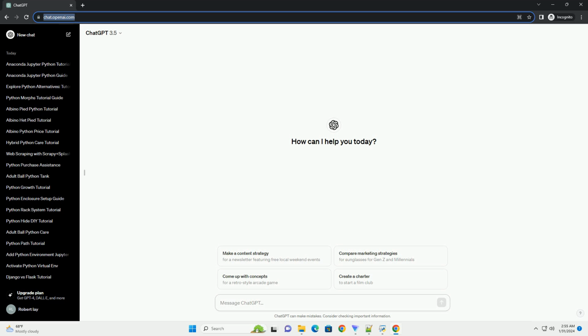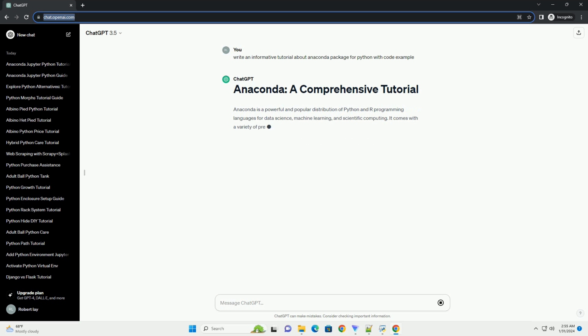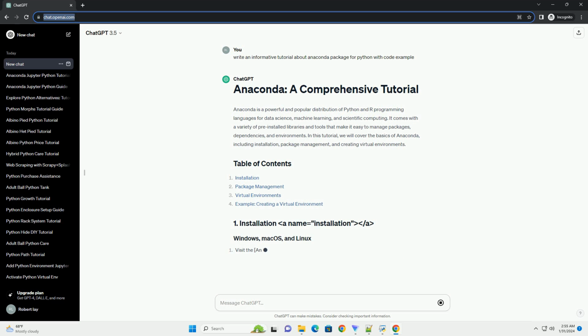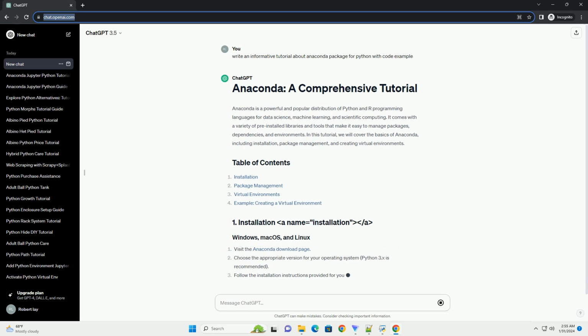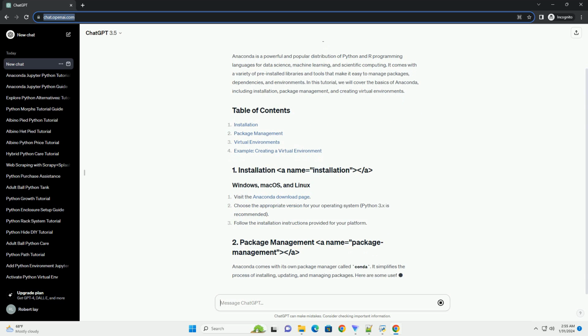Anaconda is a powerful and popular distribution of Python and R programming languages for data science, machine learning, and scientific computing. It comes with a variety of pre-installed libraries and tools that make it easy to manage packages, dependencies, and environments. In this tutorial, we will cover the basics of Anaconda, including installation, package management, and creating virtual environments.